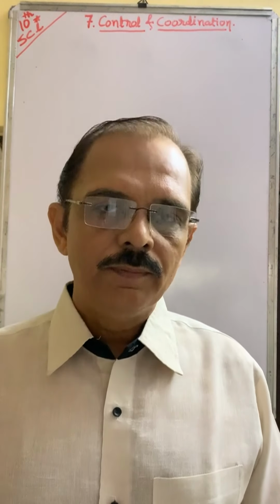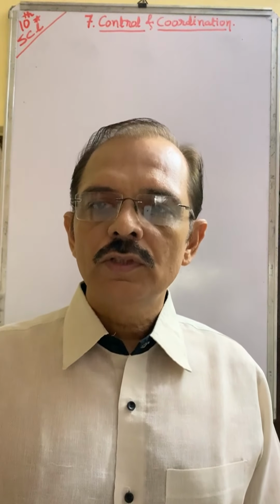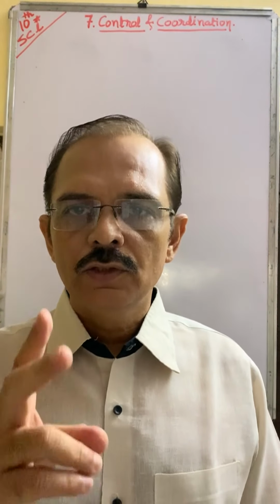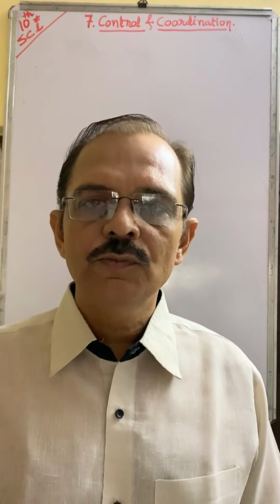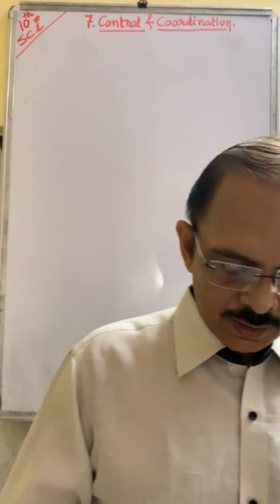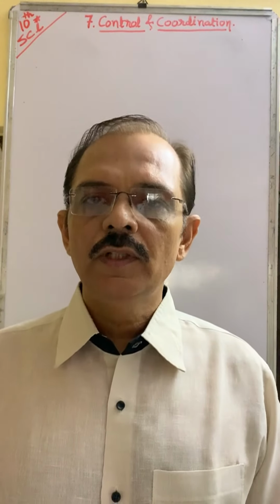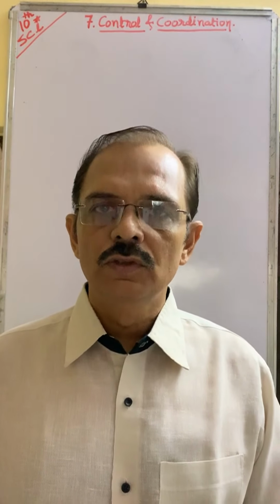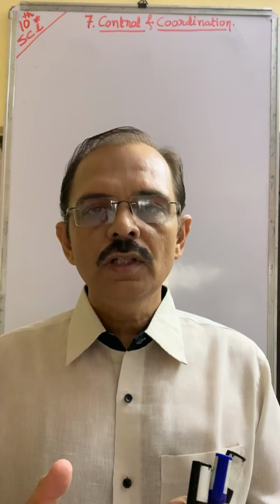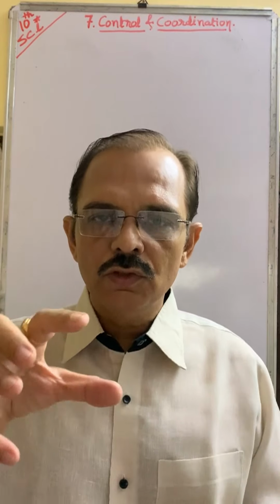Now, in our body, we say that movement or growth is mainly because of two organs, called the brain and spinal cord. Moreover, the hormonal system in our body also plays an important role. So control and coordination: how do we control our body?